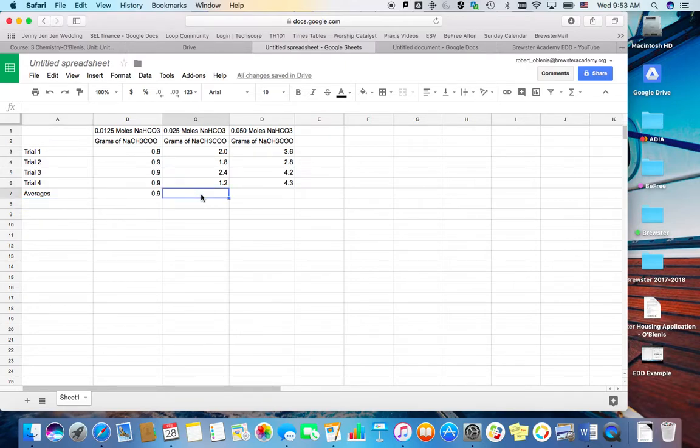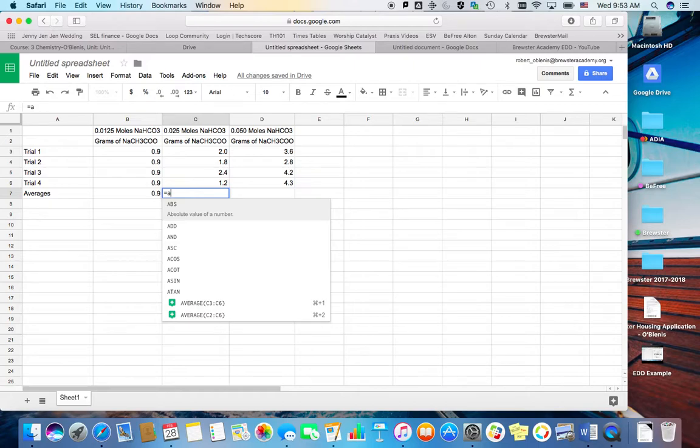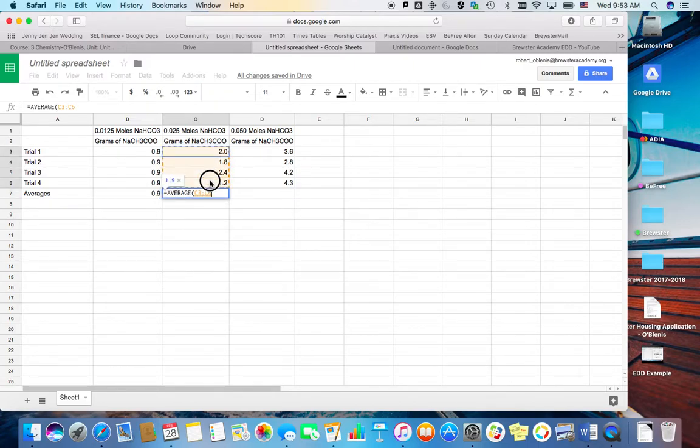Instead of typing average every time, I can do it once, then click bottom right and drag it over, and it will repeat the process in the subsequent cells. I only want one decimal place for this, so I'm going to drag that down.